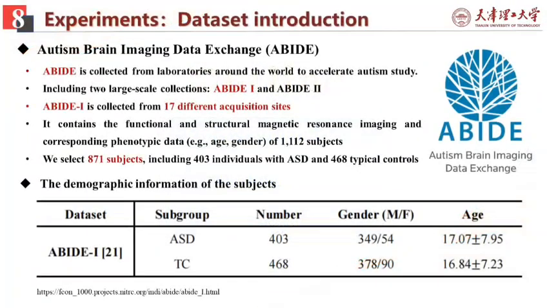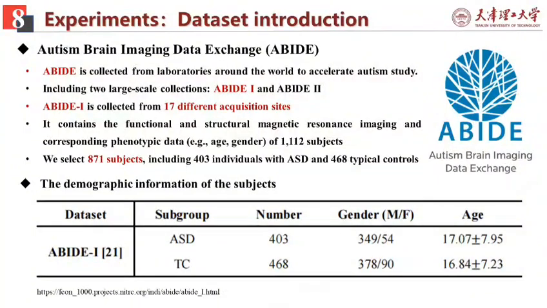The last part is experiments and results. We verify our method on the dataset ABIDE. ABIDE is collected from laboratories around the world to accelerate autism study. It includes two large-scale collections, ABIDE 1 and ABIDE 2, and we verify our method on ABIDE 1.